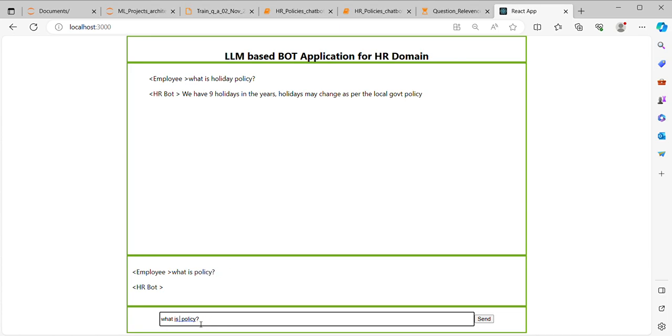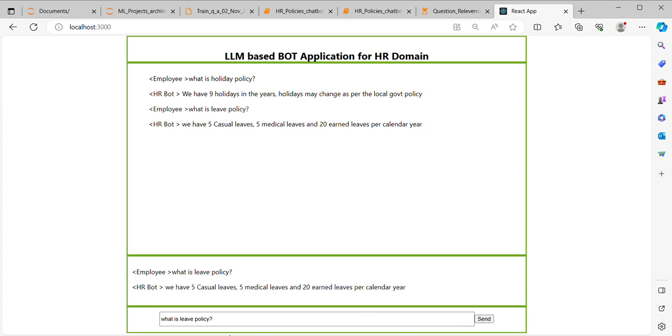What is holiday policy? What is leave policy? And what is notice period?